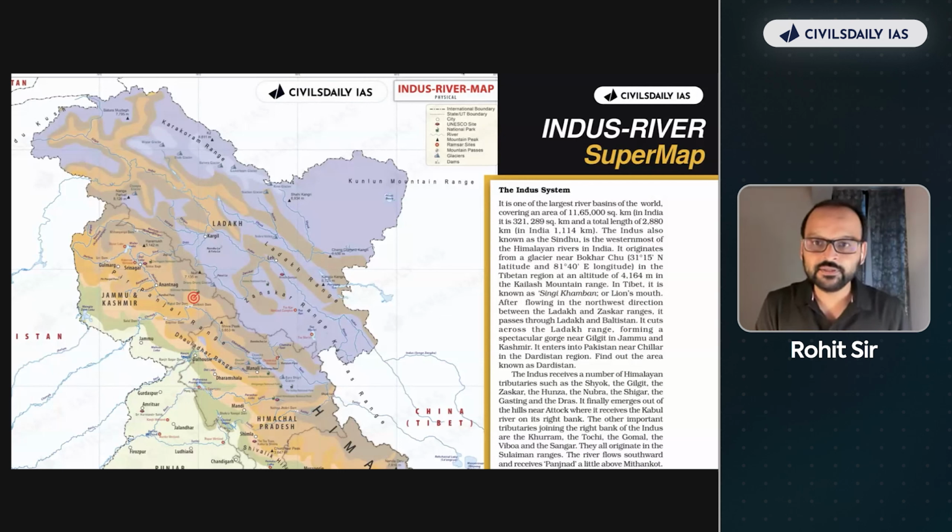Then you have to look at the maps. And now those maps have to be superimposed. Those maps can't be existing in different pieces. Ek river ka map hai, ek dams ka map hai. There's a wildlife sanctuary map. There's a UNESCO heritage, there's a Ramsar site map. There'll be like 15 different maps. How will you keep mapping? If you've seen the PYQs, now they ask which river originates or passes through this national park or that national park. Are you guys with me?